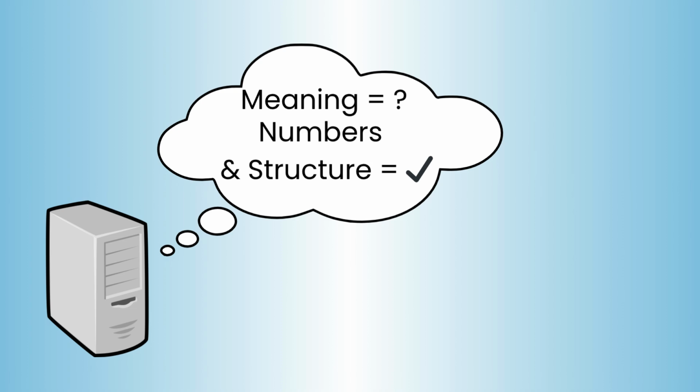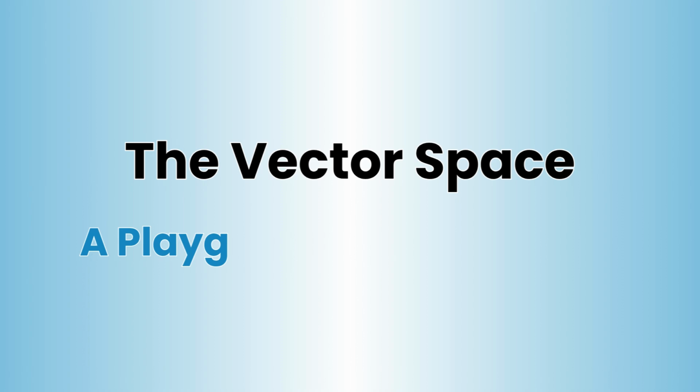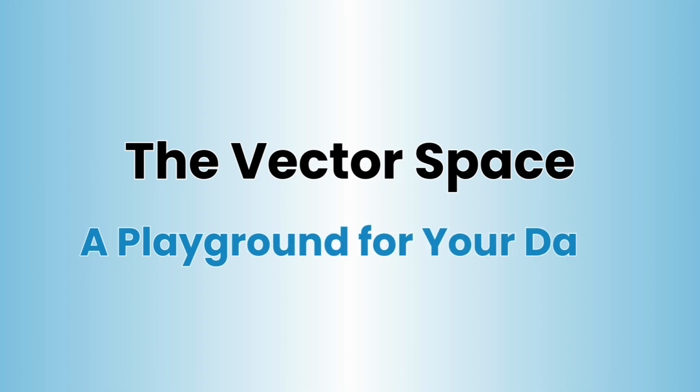To solve this, we have to represent our data, whether it's words, images, or user profiles, not as isolated items, but as points on a map, a special kind of mathematical map with a strict set of rules. This map is called a vector space, and today we are going to build one from first principles.